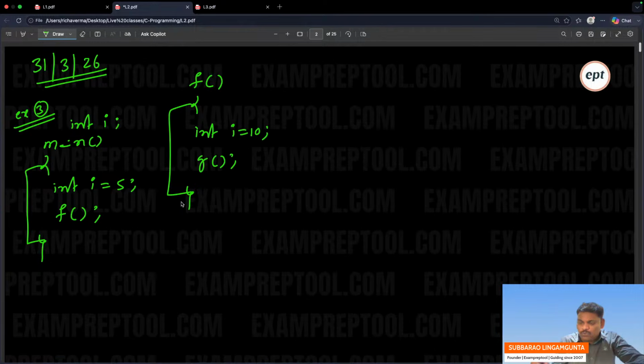Now, that is also okay. Next, the g function, go. In the g function, printf, %d, and one more is I.